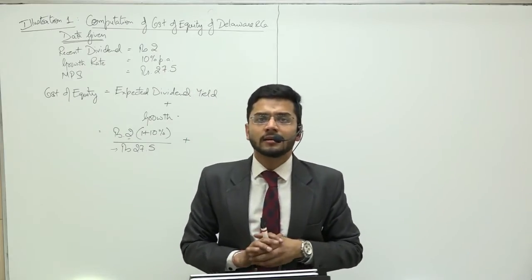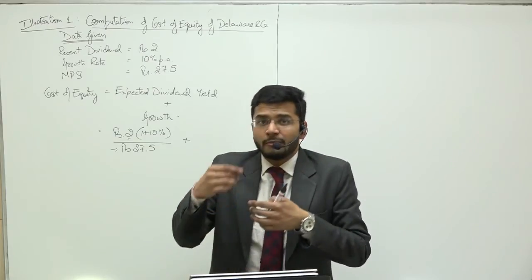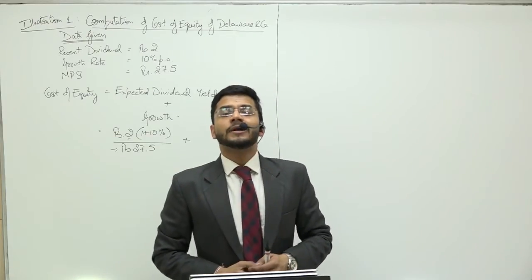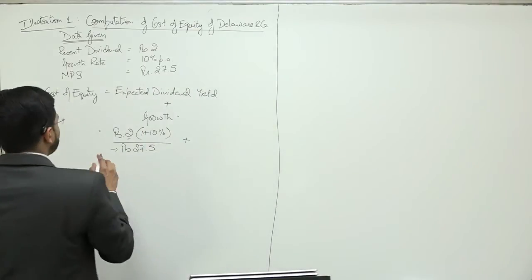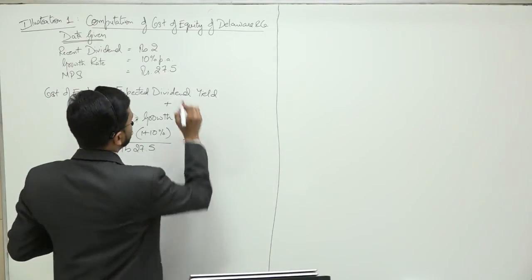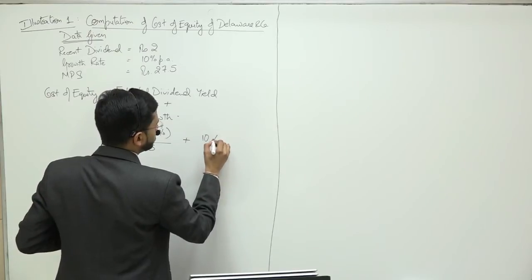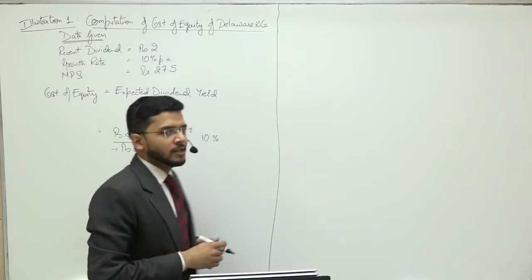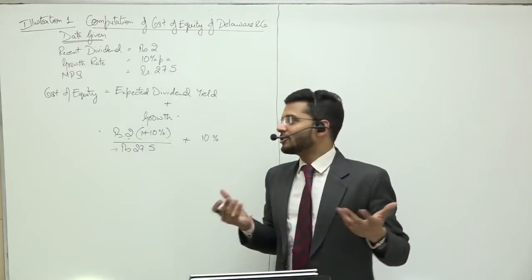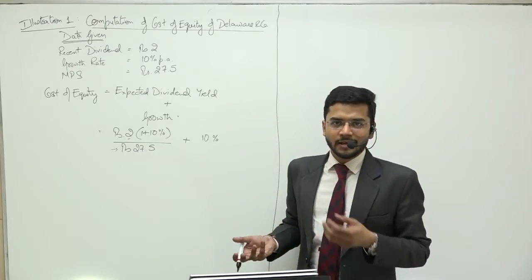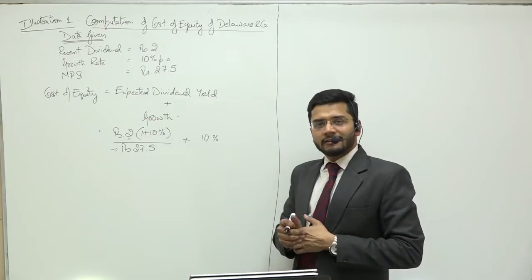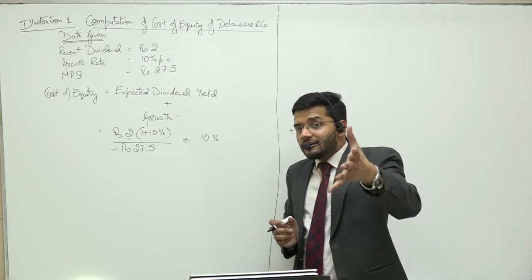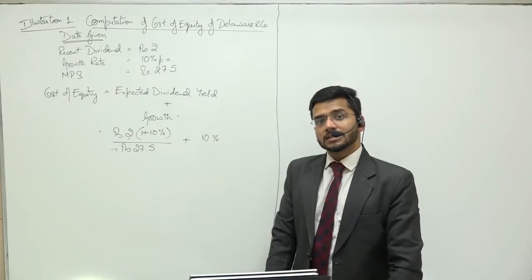And how much am I going to shell out from my pocket today? It is 27.5. So this is how I'm going to compute the expected dividend yield. And guys, growth percentage is already given to me in percentage terms, so I need not calculate it. It's 10%. My shares are going to grow at this rate, which means I'm going to reap the benefits of the profits which are reinvested into the business.